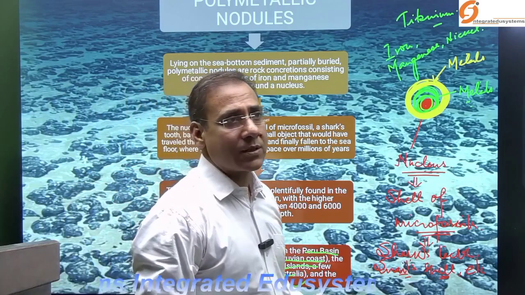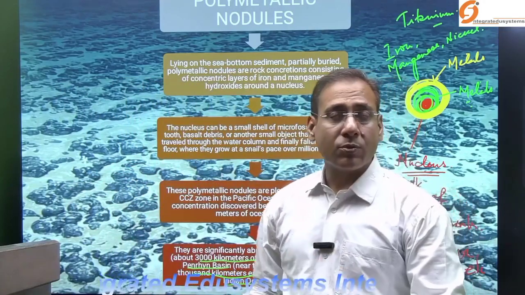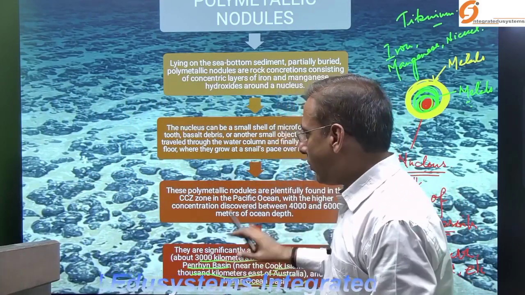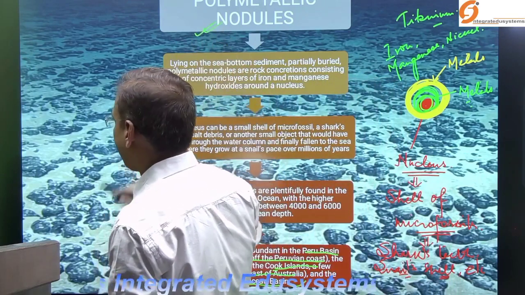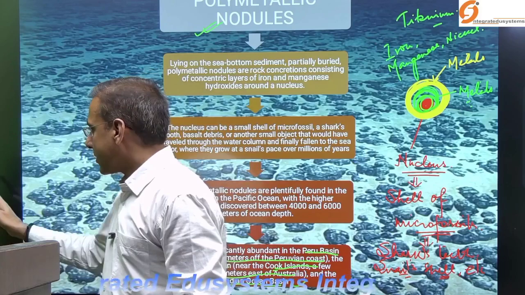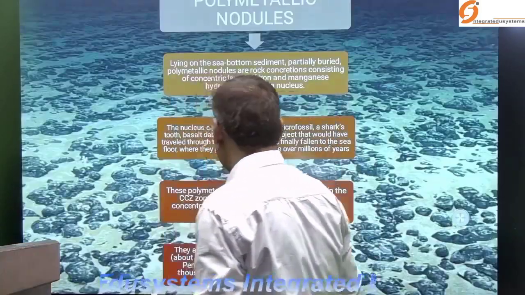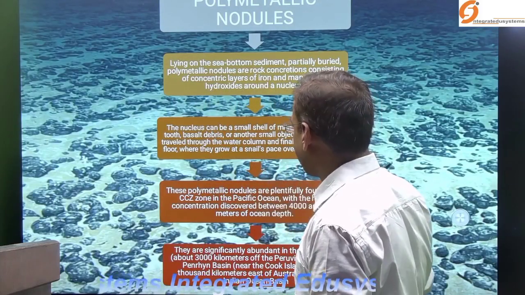That's why I have said that it may be asked in Paper Two of Indian geography. Now, look at this, because it is again a separate probable question in civil services exams, in prelims and mains. So you have to prepare this topic, polymetallic nodules.